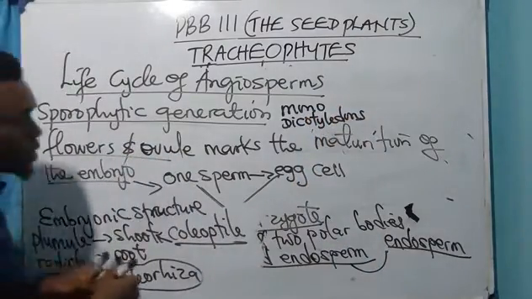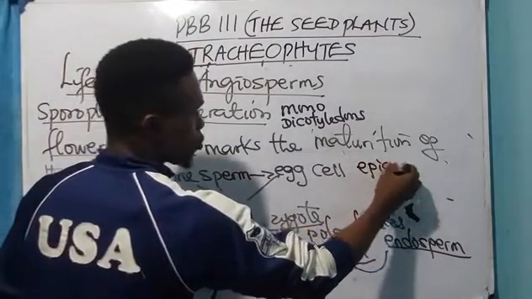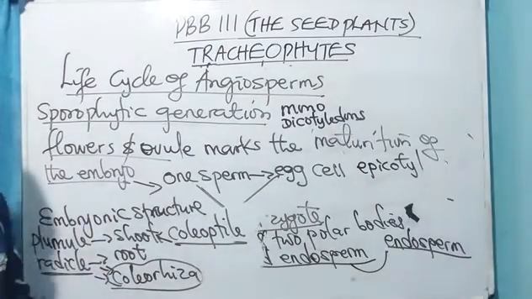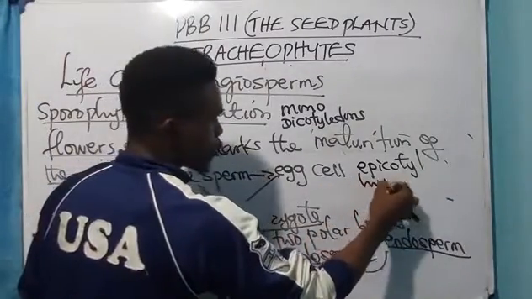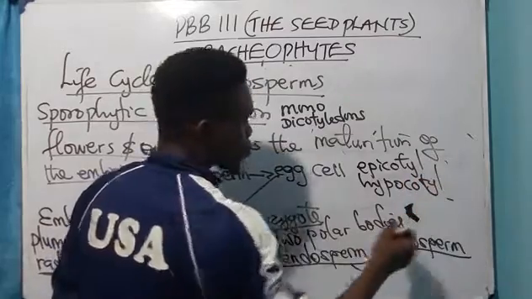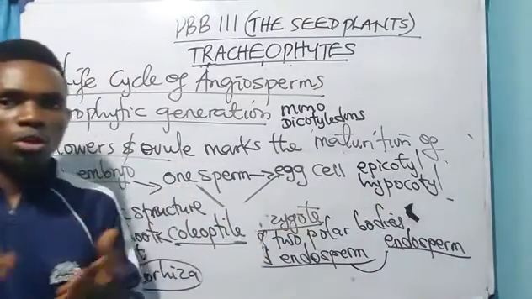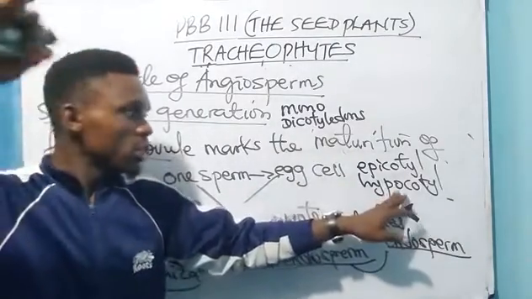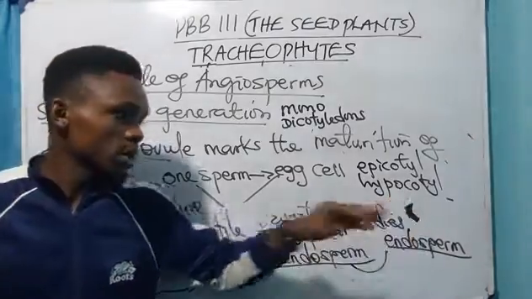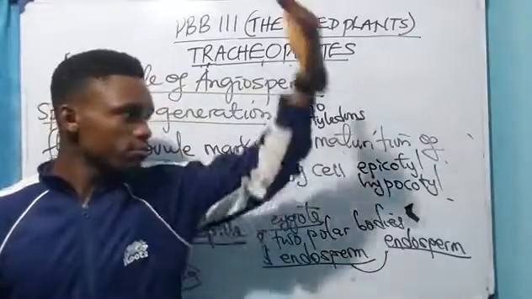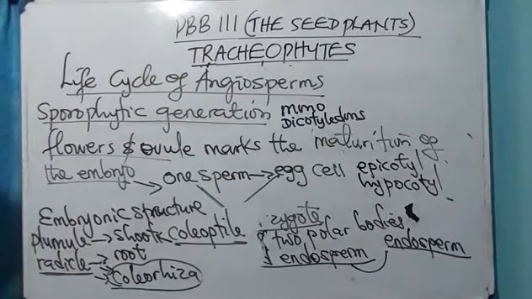This embryo also possesses what? The epicotyl. The epicotyl is one that grows above the cotyledons. You now have the hypocotyl. The hypocotyl is one that grows between the cotyledons and the surface. Take note of that. It grows between the cotyledons, while the epicotyl grows above the cotyledons. I think I've established that fact already.